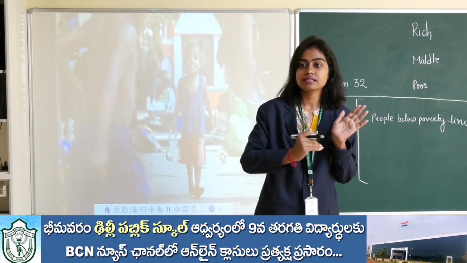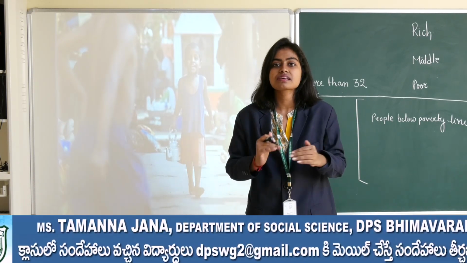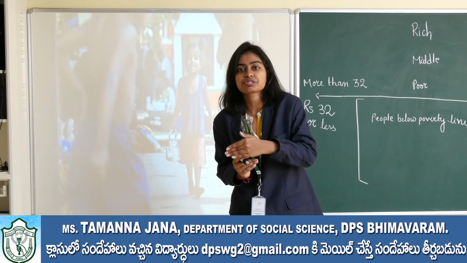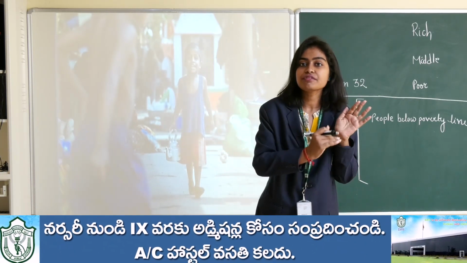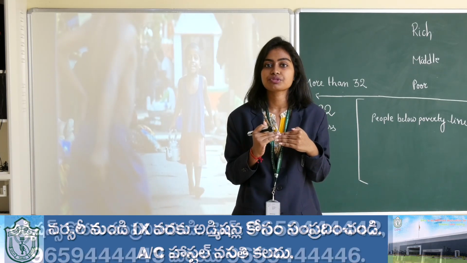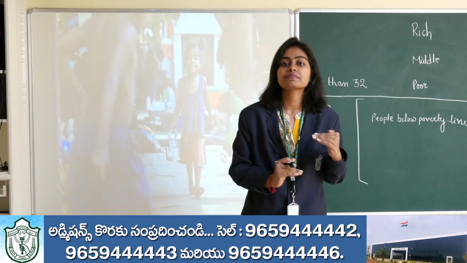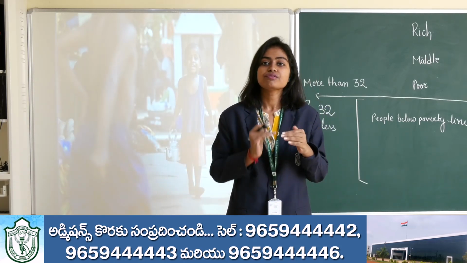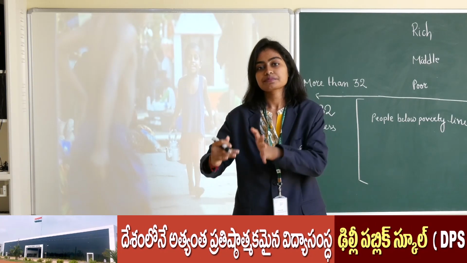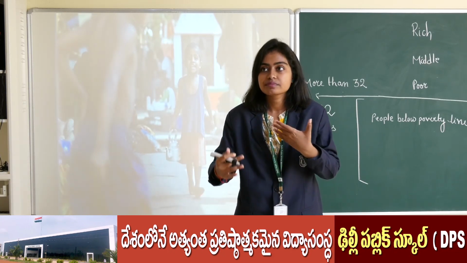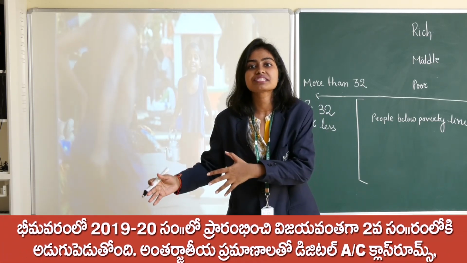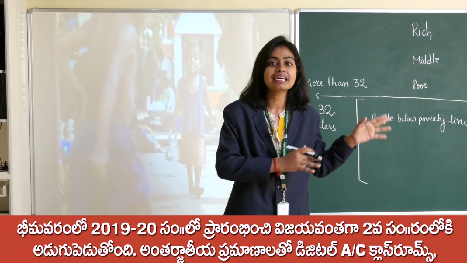His younger children are suffering from undernourishment, which means they are suffering from malnutrition. What is malnutrition? The lack of nutrients that your body requires is known as malnutrition. So the younger children of Ram are suffering from malnutrition, and when they fall sick, they don't have enough money to go and visit a doctor. They don't have enough money for medical expenses.